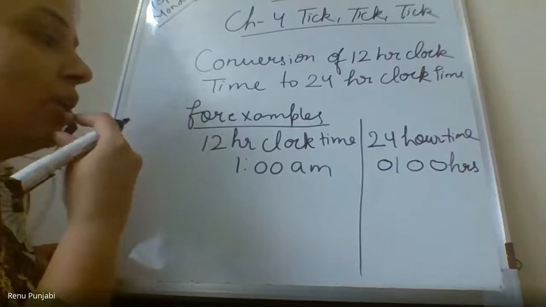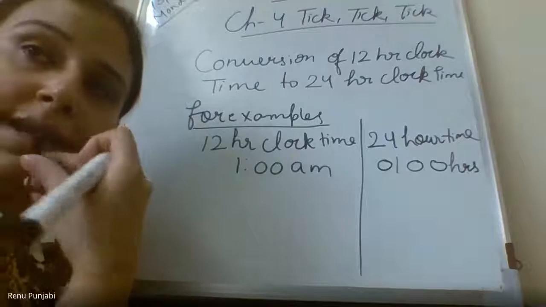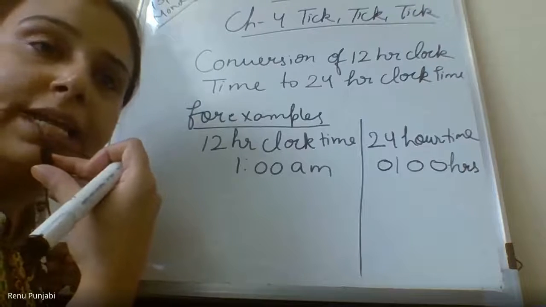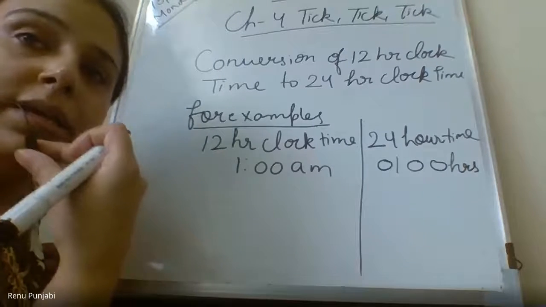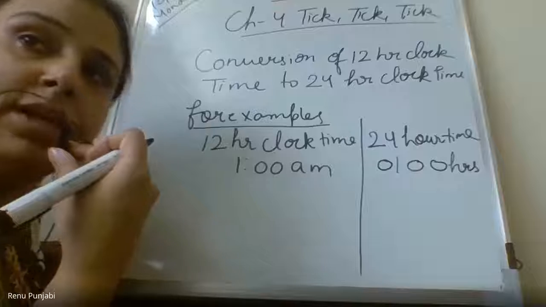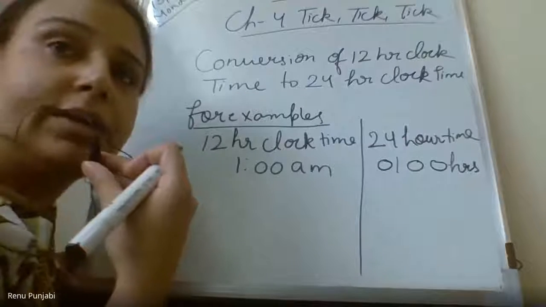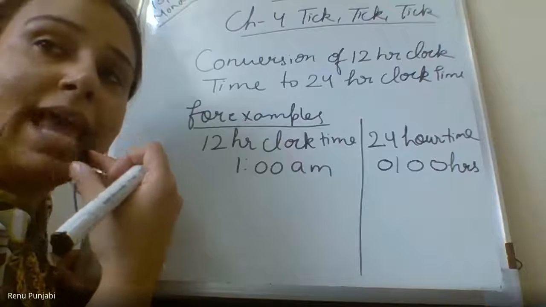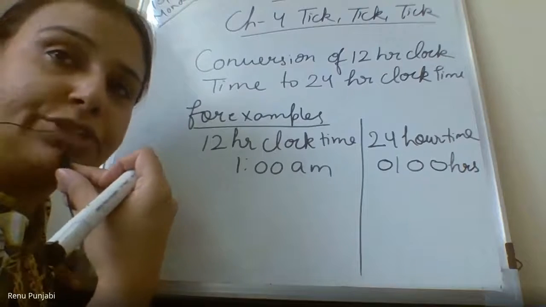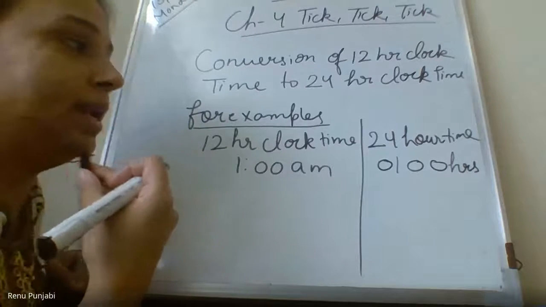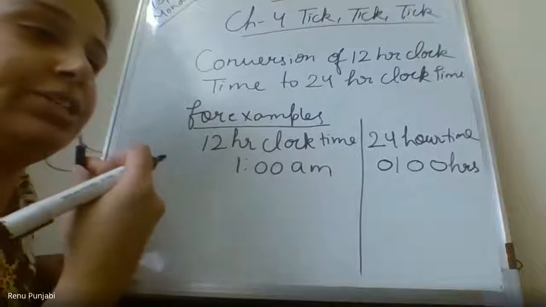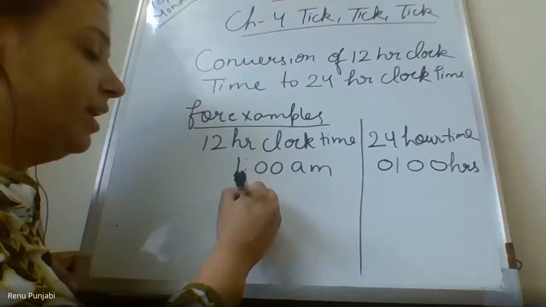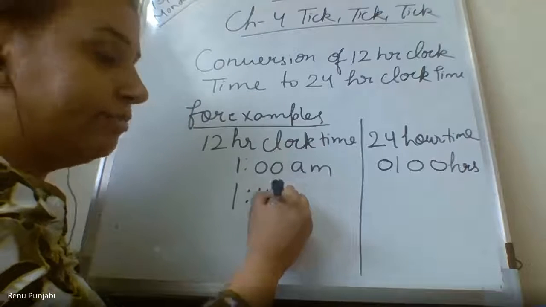In 12-hour clock time, from midnight 1 o'clock till 11:59 in the morning AM, it will be the same in the 24-hour clock time also, because it is less than 12. After 1200 hours, we will change the time. We will do one more example, 1:45 AM.